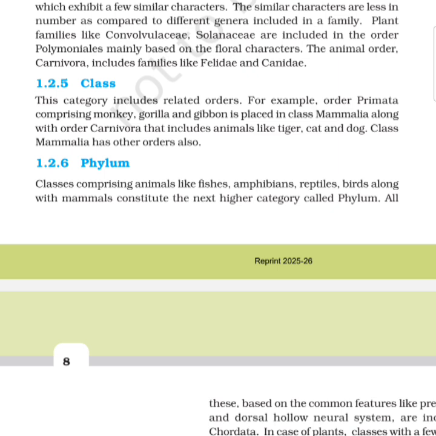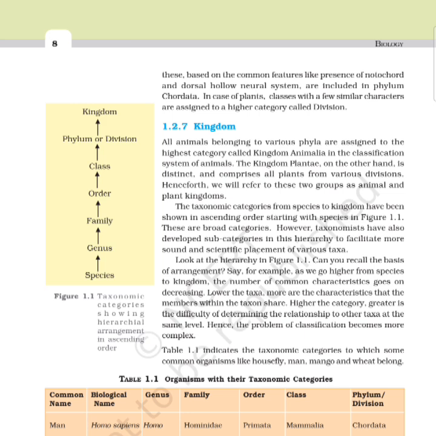Phylum. Classes comprising animals like fishes, amphibians, reptiles, birds along with mammals constitute the next higher category called phylum. These, based on the common features like presence of notochord and dorsal hollow neural system, are included in phylum Chordata.